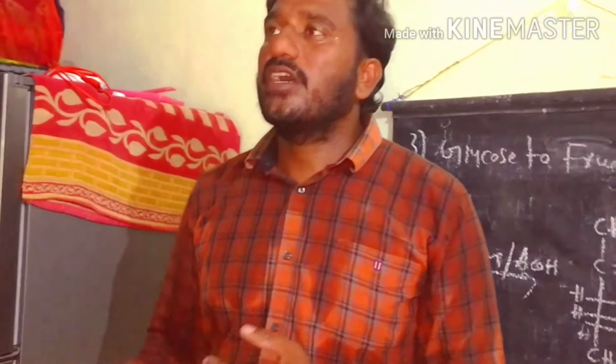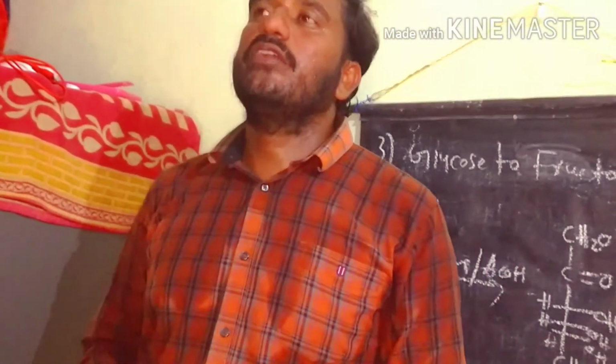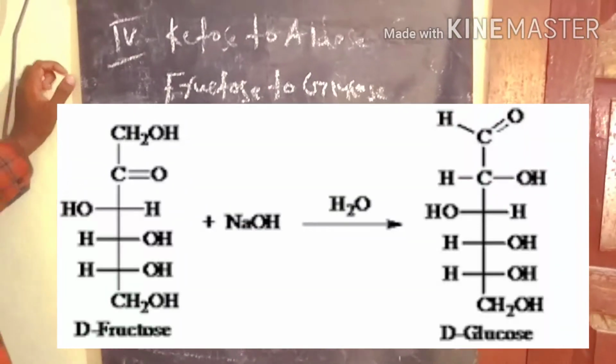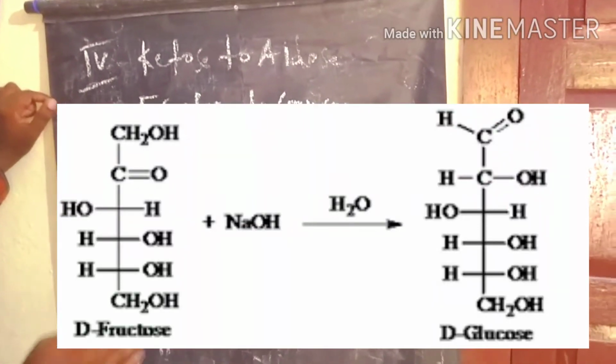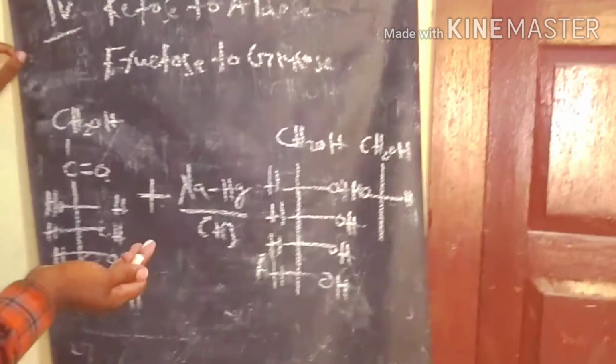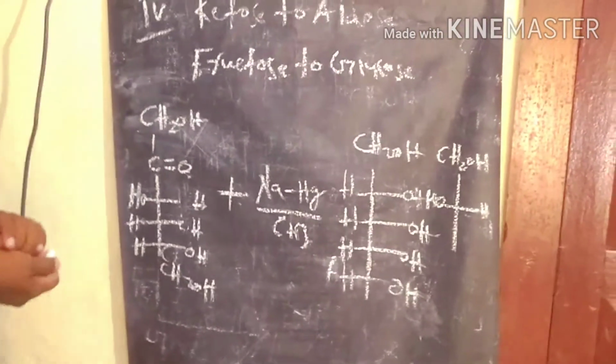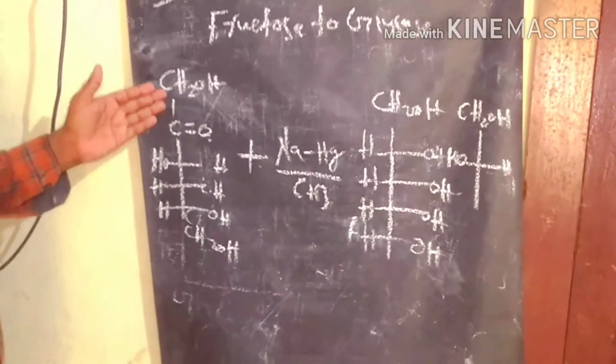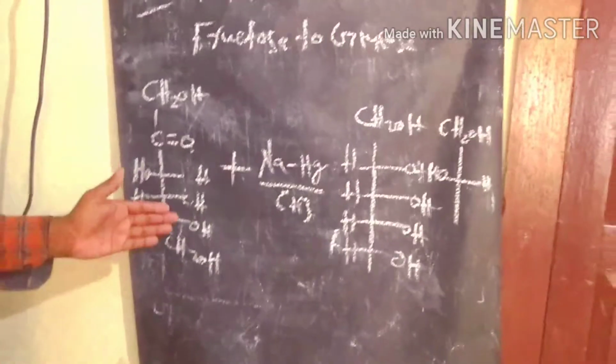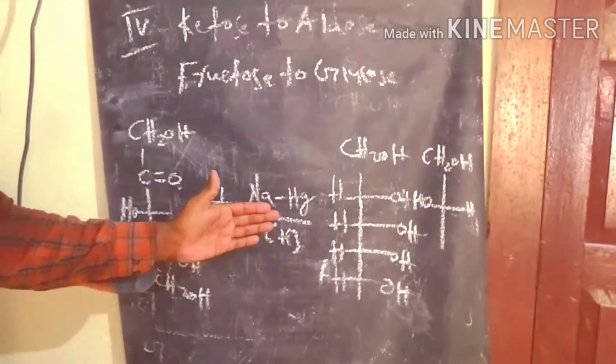So we are getting the intermediate. Then the intermediate we conduct reduction. This reaction is the ketose to aldose conversion. First we start with fructose to glucose. In this way we prepare glucose from fructose. This is the fructose reaction under the reduction process with sodium amalgam.